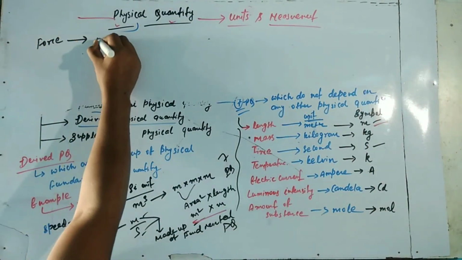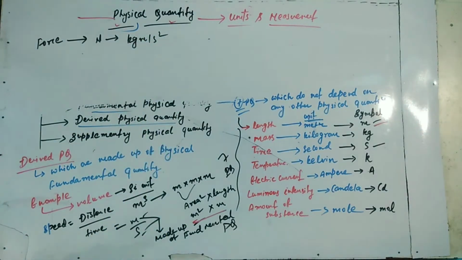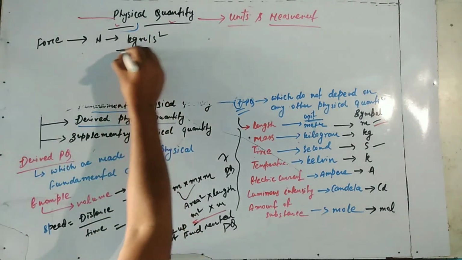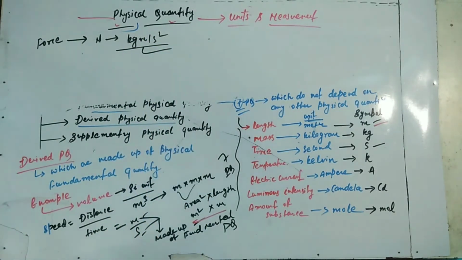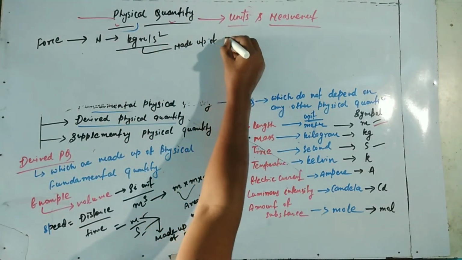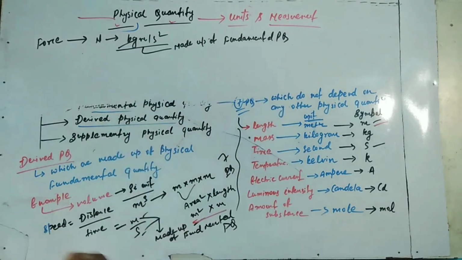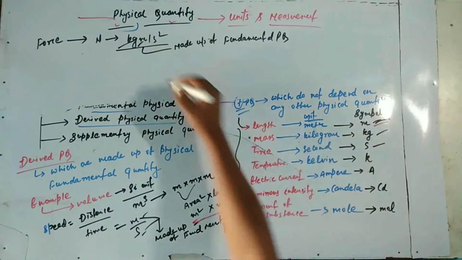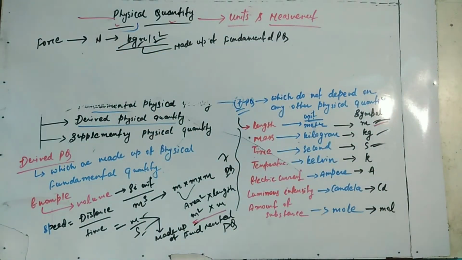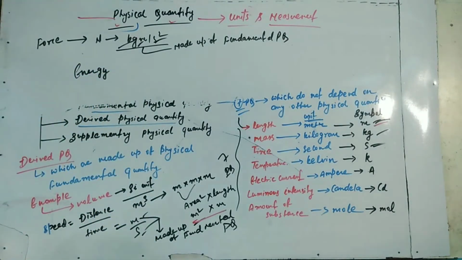Next is force. The SI unit of force is Newton, and Newton is kg meter per second square. So kg, meter and second, these three are fundamental physical quantities. Next is energy.